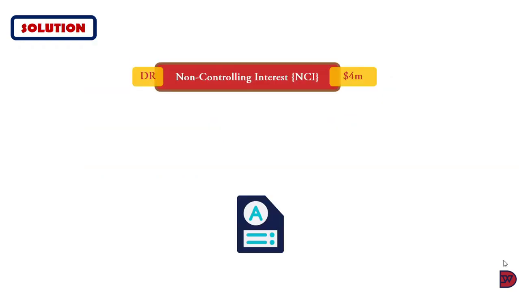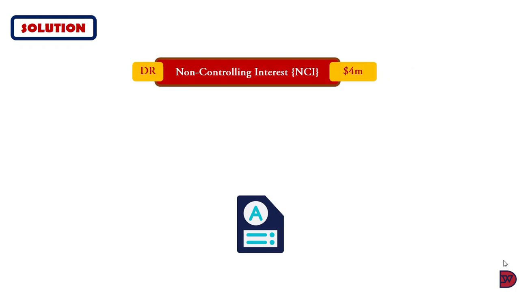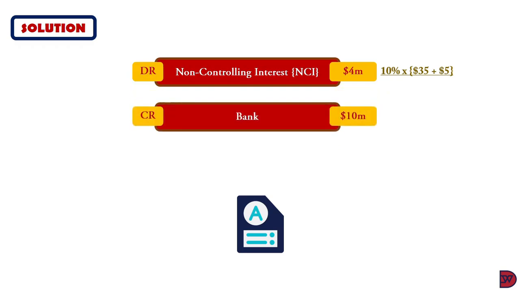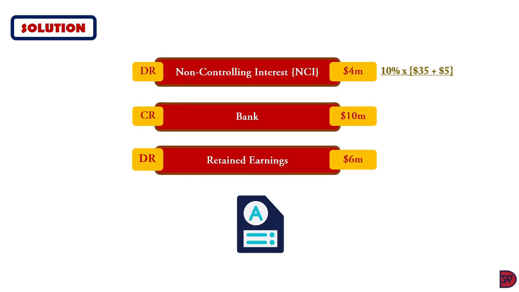So for the solution, we debit non-controlling interest with $4 million. It came about by striking a proportion of the net asset. So 10% on the net asset plus goodwill. Then we credit bank with $10 million, the amount that was paid to acquire the extra shares. Then debit retained earnings with the difference being $10 million less $4 million, giving us the $6 million.